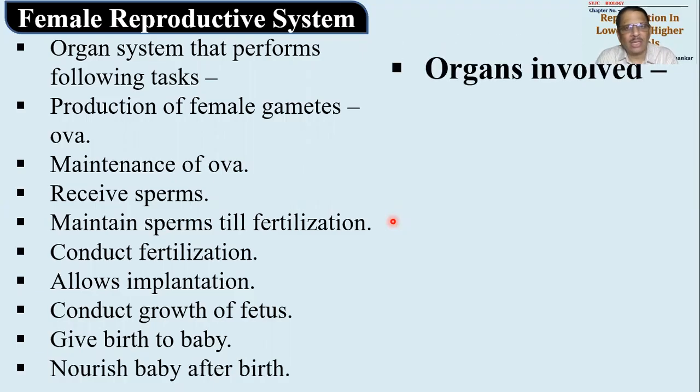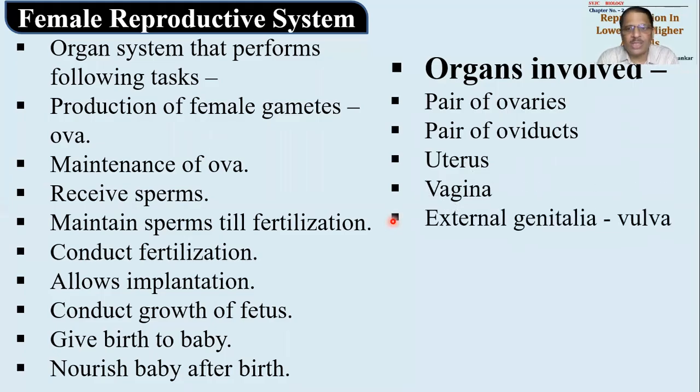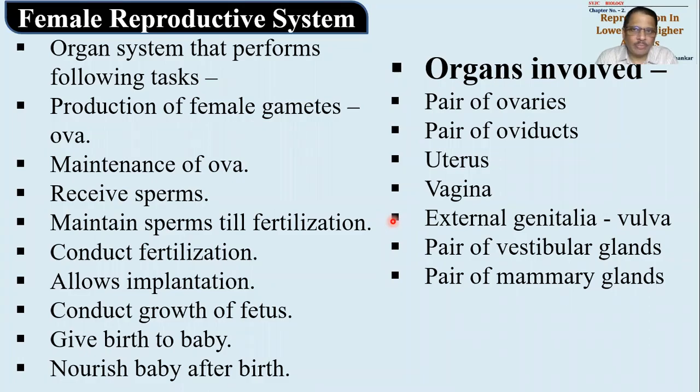To perform these tasks, organs are required. So the organs involved are very simple. There are only 4 organs available. A pair of ovaries will be there. After that, there will be a pair of oviducts. Then there is a single uterus. Actually, oviducts are the side walls or side extensions of the uterus, so we may not study them separately. Then there is the vagina. Vagina is a copulatory organ in the female which will receive the penis. External genitalia, that is the vulva in the female body, and a pair of vestibular glands are available, plus a pair of mammary glands. So the structure involved in the female body is very simple.